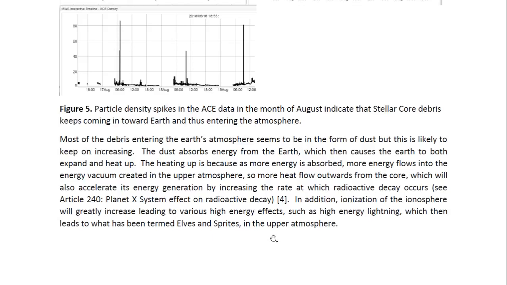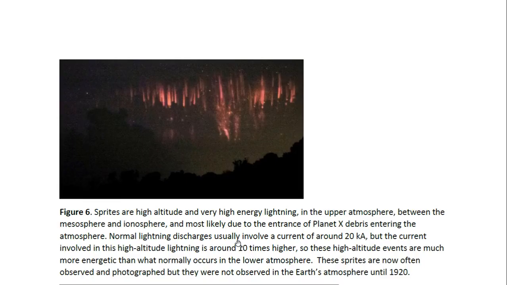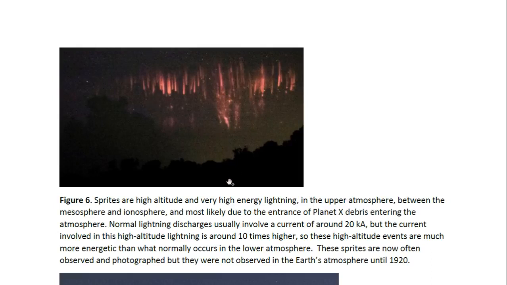In addition, ionization of the ionosphere will greatly increase, leading to various high energy effects such as high energy lightning, which then leads to what has been termed elves and sprites in the upper atmosphere. And you can see these are sprites. These were photographed by an observer on the ground. And sprites are high altitude and very high energy lightning in the upper atmosphere.